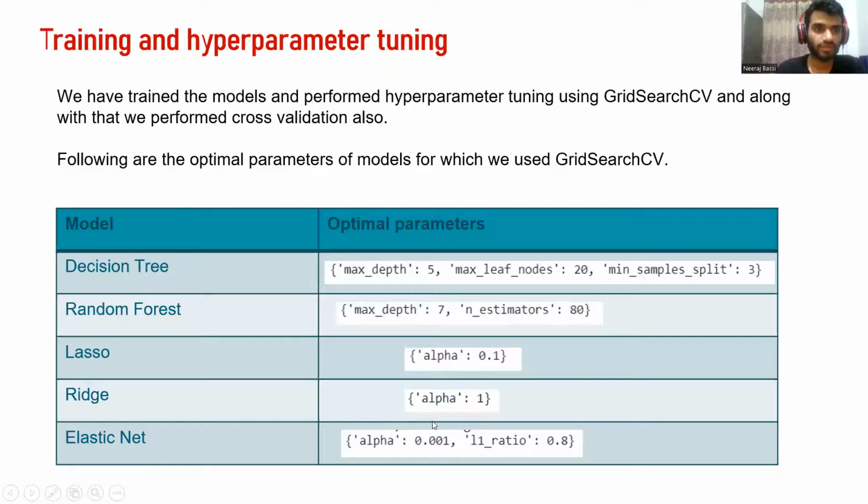We will see that later. So first, since we have performed the feature engineering, now we will do the training and the hyperparameter tuning. We have trained the models and performed hyperparameter tuning using GridSearch CV. There are many different algorithms like random search CV and Bayesian optimization, but we have used GridSearch CV as it is the simplest of them. And after performing GridSearch CV, we get these optimal parameters for each of these models: decision tree, random forest, lasso regression, ridge regression, and elastic net.